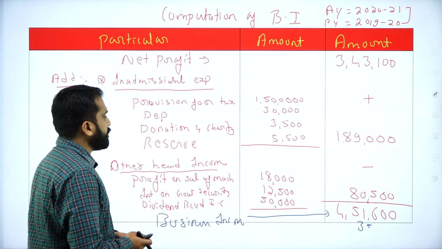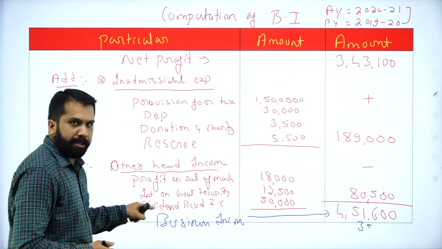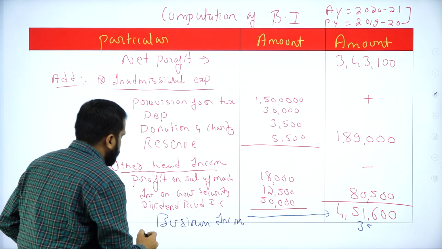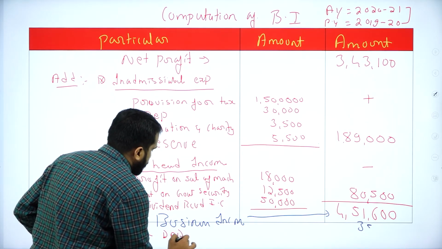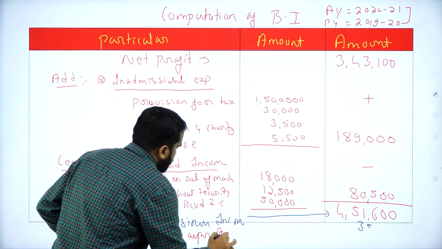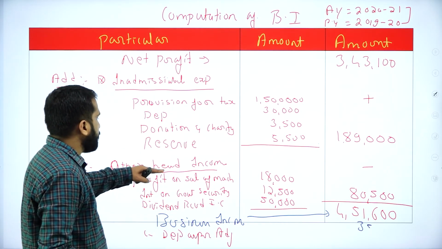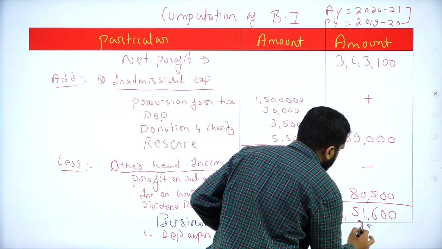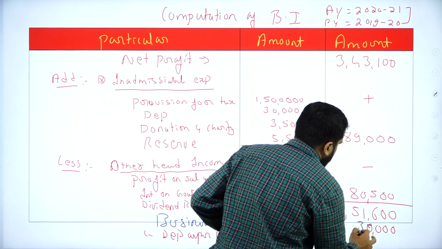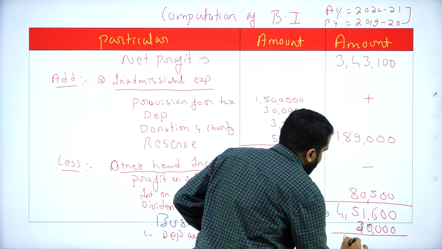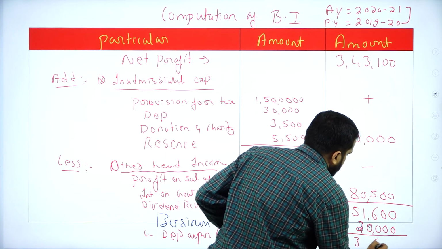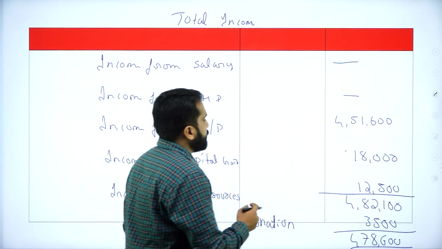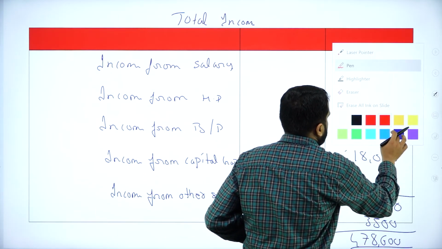Now what you are supposed to do changes. One more thing you are supposed to add here. I'll show you. Minus depreciation as per adjustment. You can take it separately, or else you can write it under other head income also. So how much depreciation do we have? 20,000. So how much will you get? 4,31,600.